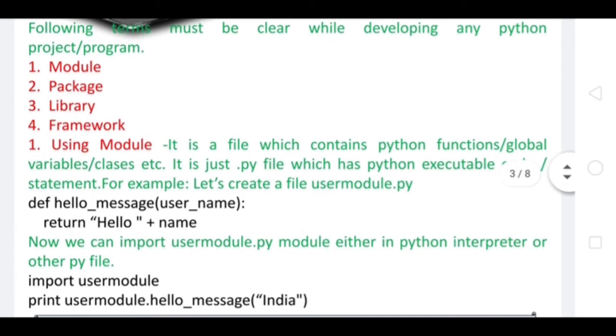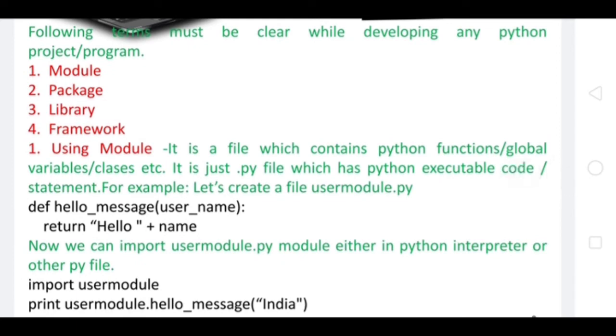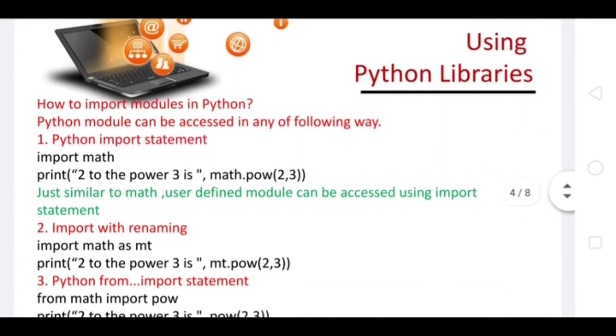The term is import. You all know the term is import. Import is a keyword which can be used to call user-defined or built-in modules. Here, import user module is a call to the user-defined module, that is user module. And then to use the function defined in this module, I have to use the dot operator. Just see: user module dot hello underscore message. So this is the way we use a module in the program.